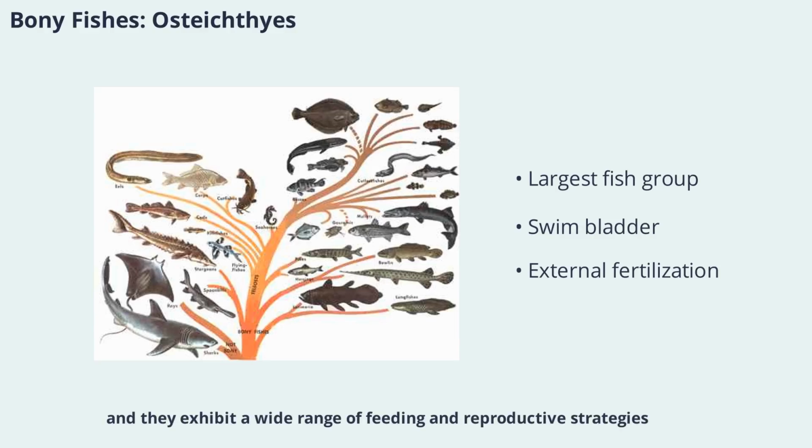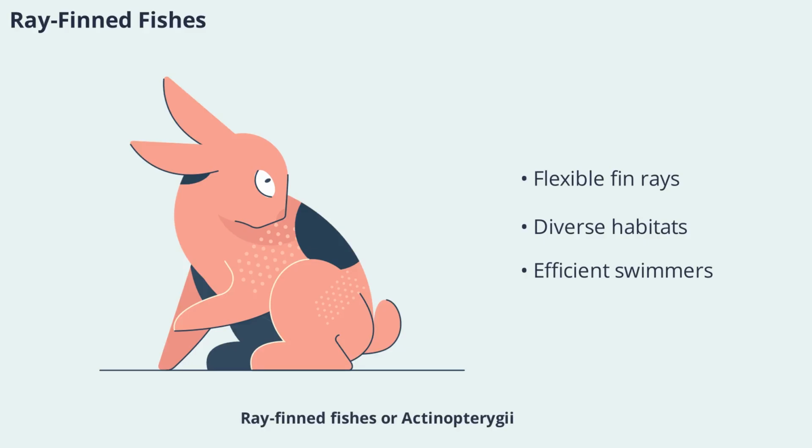reproductive strategies. Fin fishes, or Actinopterygii, are the most successful and diverse group of bony fishes. Their fins are supported by long, flexible rays, allowing for a wide range of movements and adaptations. This group includes familiar species like sturgeons, paddlefish, gars, bowfins, and the vast majority of modern fishes. Rayfin fishes dominate both freshwater and marine environments, exhibiting incredible diversity in size, shape, and ecological role. Their evolutionary success is largely due to their versatile fin structures and efficient swimming abilities.